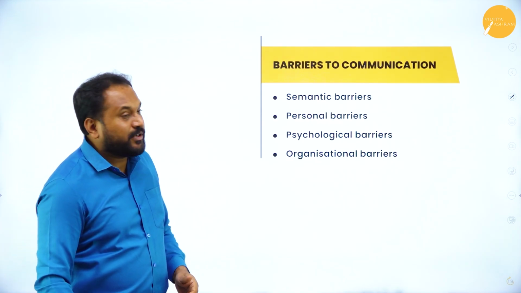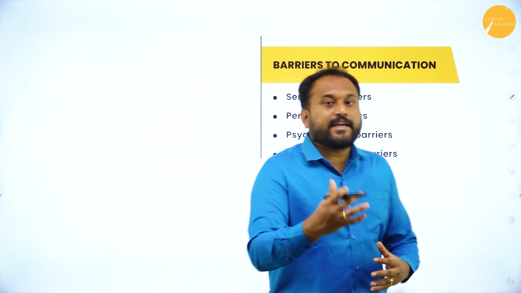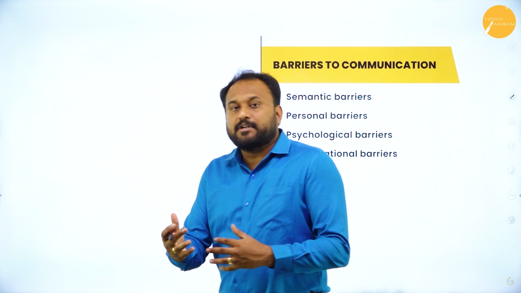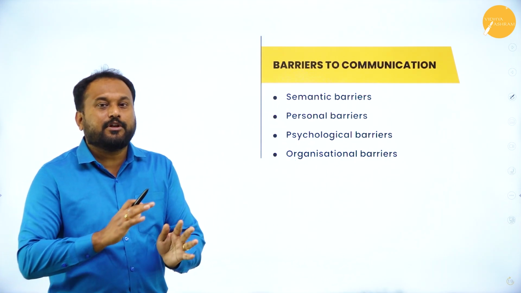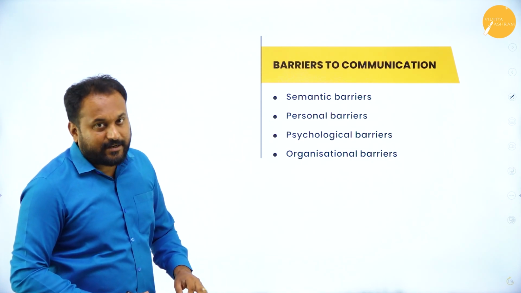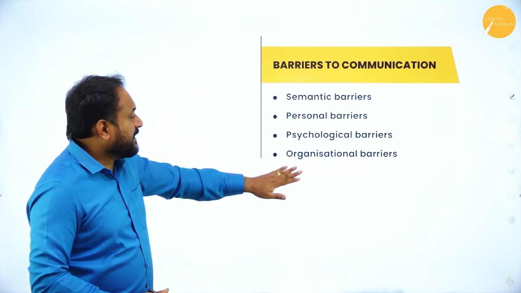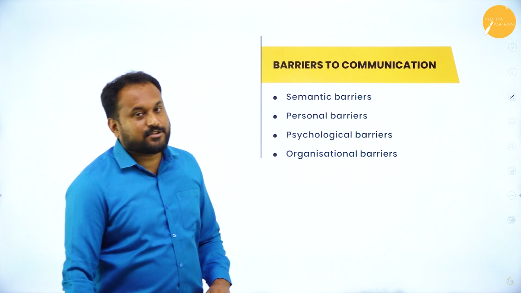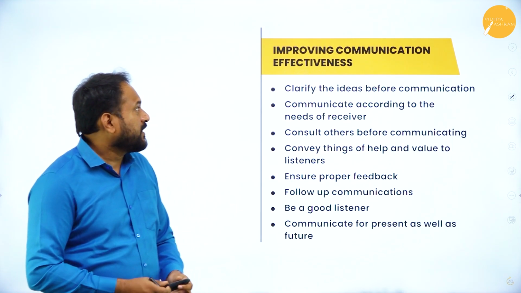Now the barriers to communication, there are barriers. When you communicate with each other, the problem is that because of something, the communication will not be proper. So what are the barriers? First is semantic barriers, personal barriers, psychological barriers, and then organizational barriers. So these are the 4 topics which can come for 8 marks.